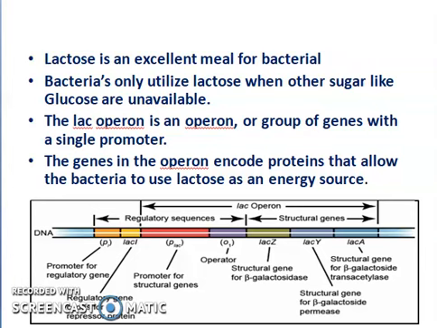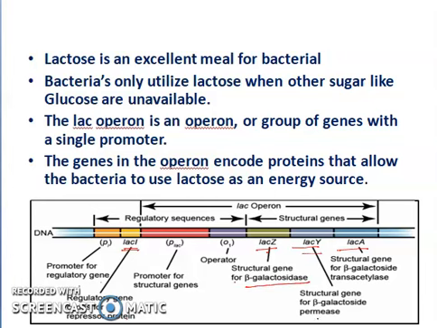Now see, in this picture we will be seeing all these structural genes. Here it is a DNA and this is a promoter for the regulatory gene. What is a regulatory gene? Regulatory gene means the repressor which is produced. This is the lac I, which is the repressor. The regulatory gene codes for the repressor protein, and for synthesizing this repressor protein, this is the promoter. Next comes the promoter for structural genes. Here we have the structural genes lac Z, lac Y and lac A. And this lac Z is a structural gene which codes for beta galactosidase.